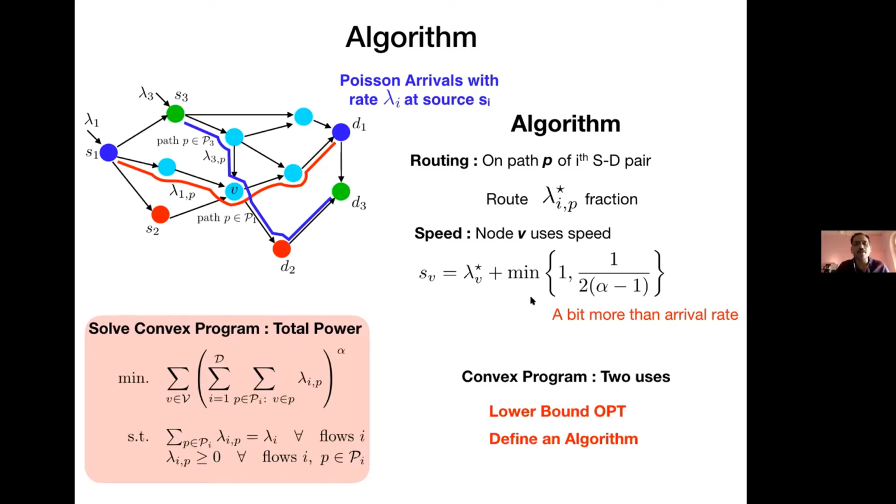So what am I doing here? I'm doing two things. One, I have lower bounded the cost of OPT via this convex program. And also using the same convex program, I am defining an algorithm. This typically doesn't happen, but this is a very special case where we have been able to do both using a single convex program. Typically, one follows this approach to find a lower bound and then does something else on the algorithm side and somehow tries to bridge the gap between the two. Here we're using the solution of this convex program for both the lower bound as well as to define the algorithm.